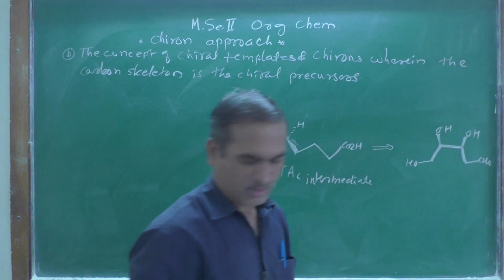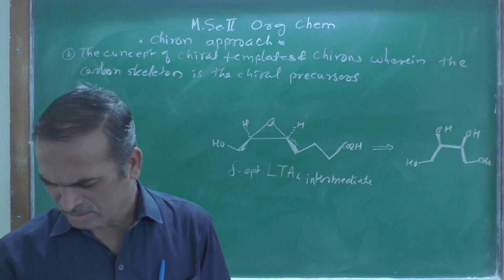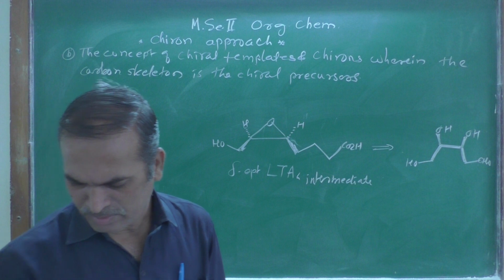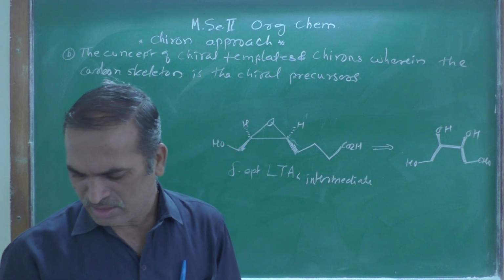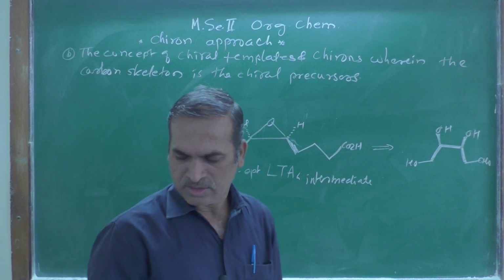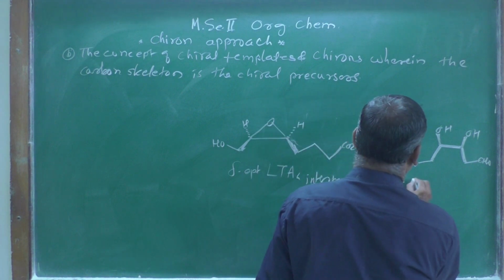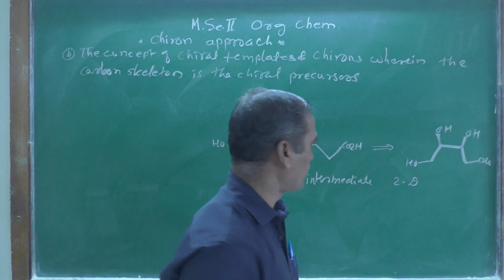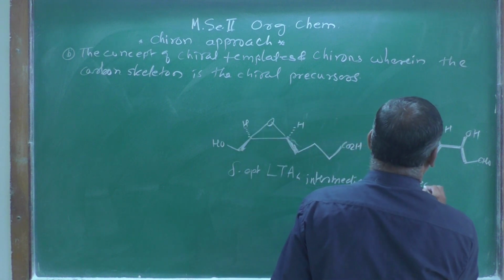So 5 carbon atoms are there. So D 2-deoxy. This is a 2-deoxy. At the 2 position there is no hydroxy group, and therefore it is called a deoxy.